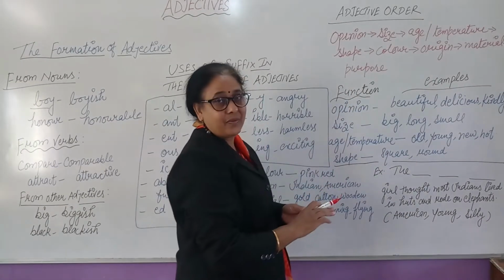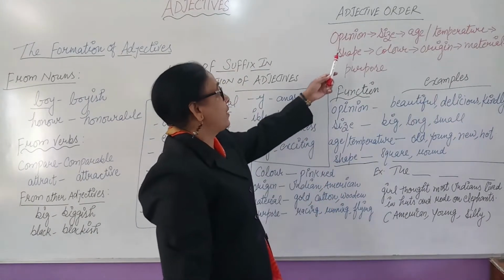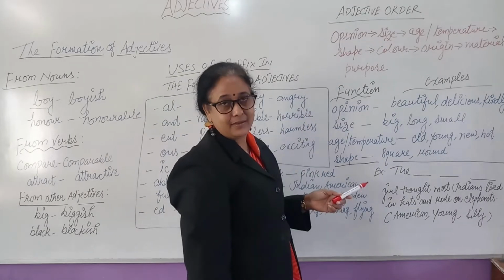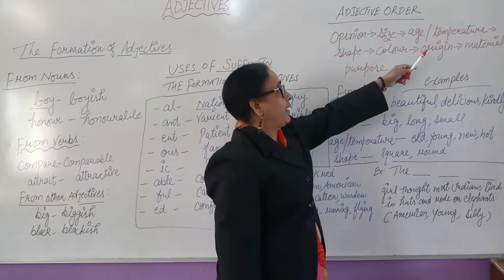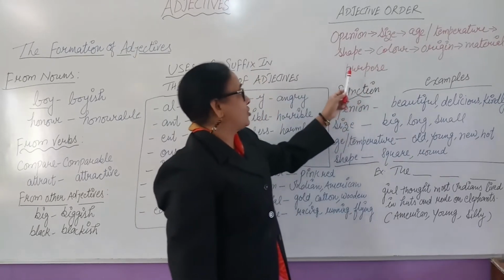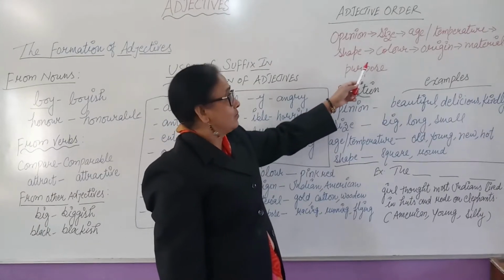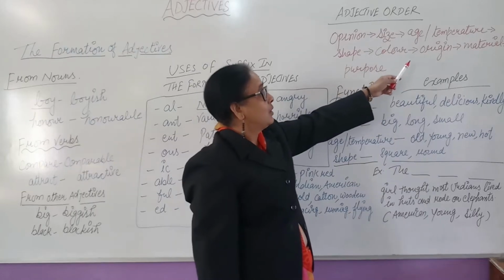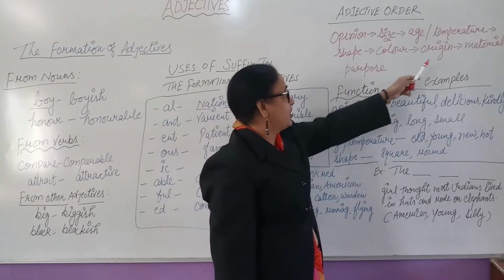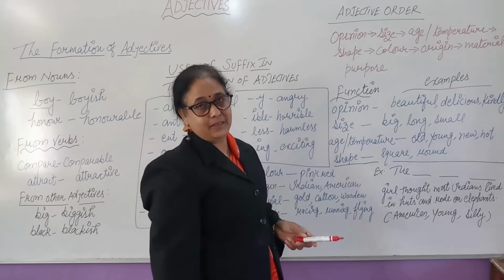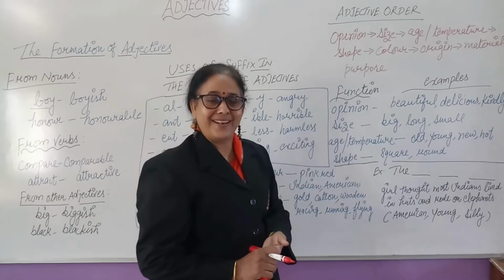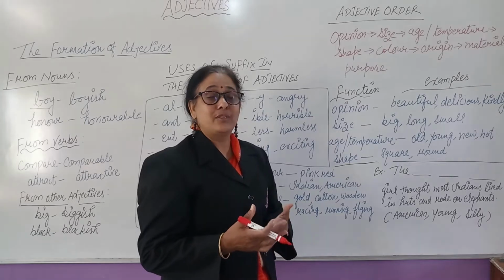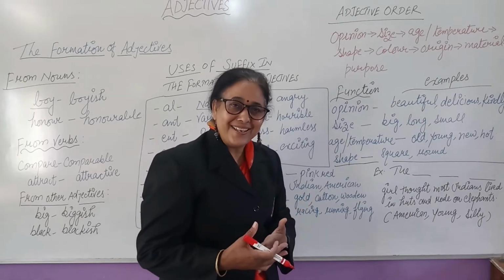Adjective order. First, you have to make use of the opinion. Okay, then comes the size, then comes the age, then the temperature, shape, color, origin, material and purpose. So this is the word order you have to follow in a sentence when you are using more than one adjective in a sentence.